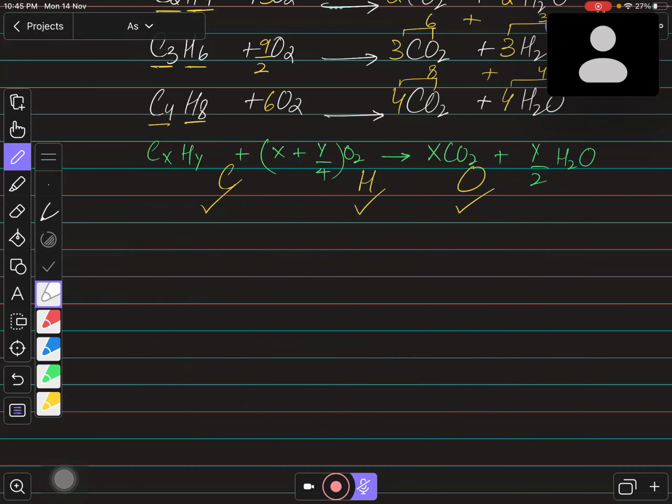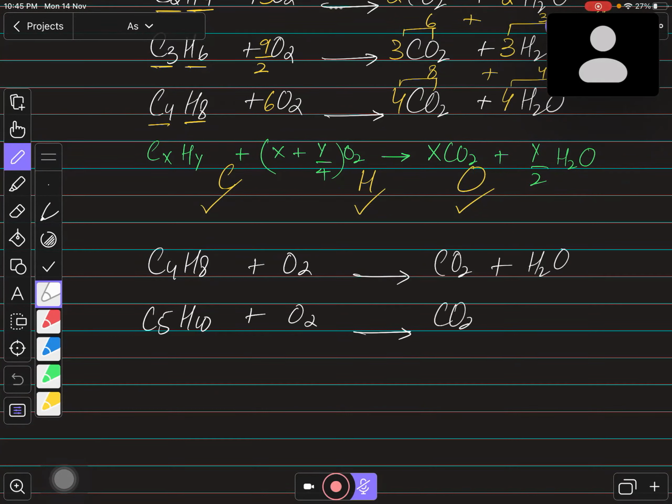Suppose we have C4H8, which is butene, and C5H10, which is pentene. When we burn them, definitely the reaction will be with oxygen, and we know that the possible compounds are carbon with oxygen, carbon dioxide, and hydrogen with oxygen, which will be water. So these are the two stable compounds of hydrogen and carbon with oxygen. And if we talk about balancing, the carbon is the first thing to be balanced. Over here we have 4 carbons, so 4 carbon dioxide; 5 carbons, so 5 carbon dioxide.